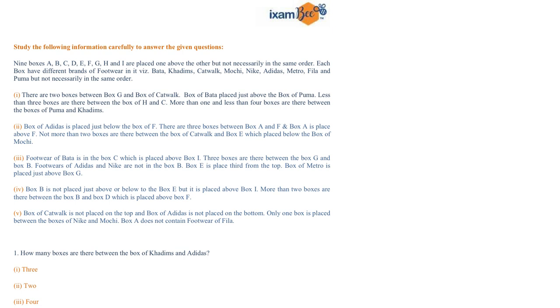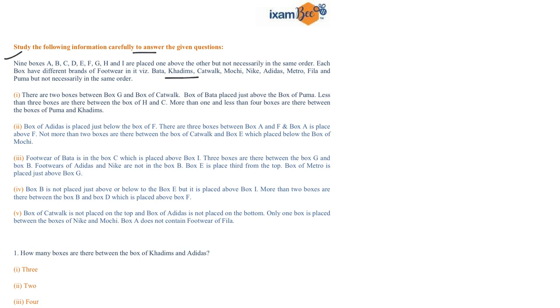A puzzle is given to you. You have to read the information carefully to answer the given question. So my request to all of you is to read the direction very carefully and we'll solve the puzzle accordingly. Nine boxes A to I are placed one above the other but not necessarily in the same order. Each box has a different brand of footwear and the name of that brand is also given to you. You can read the rest of the information and we will try to solve the puzzle by selecting the concrete data. Guys, you have to pick the concrete data first in order to fill your table.